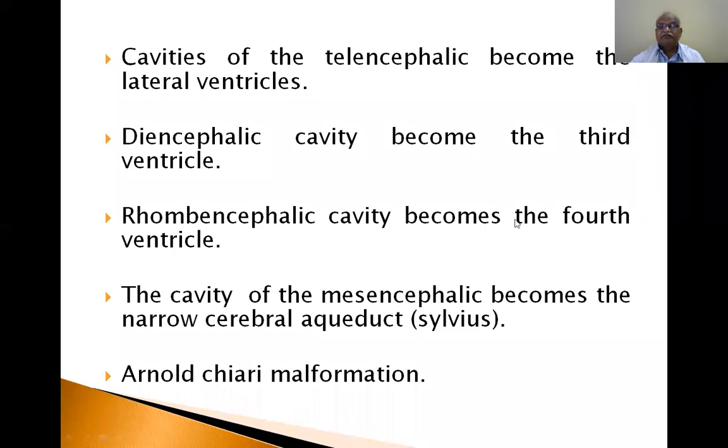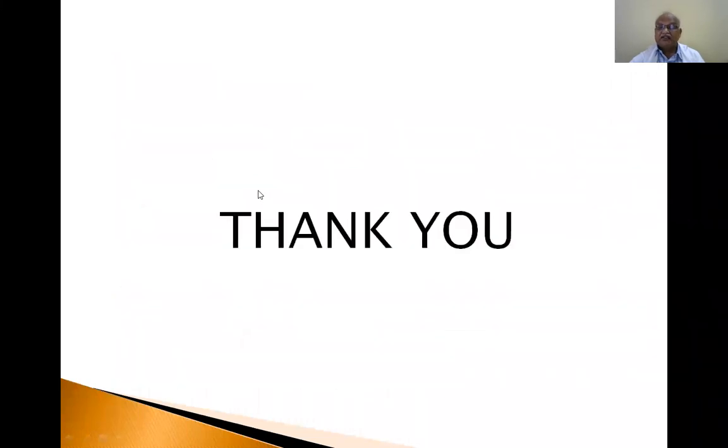This is the brainstem. Diencephalon is a chapter. So the cavities of the telencephalon, the forebrain, are the lateral ventricles. So this is the cavity formation. And this is a small class because I already explained it to you in the ventricular system when I was teaching you the brainstem, and I explained the third ventricle when I was teaching you the diencephalon, and the lateral ventricles, the first and second ventricles, in your cerebral hemisphere class. So it is a simple class.